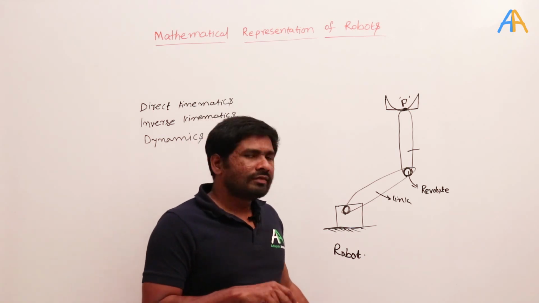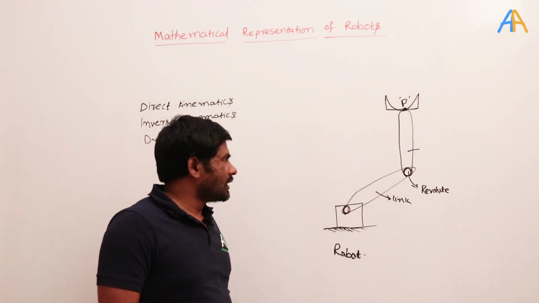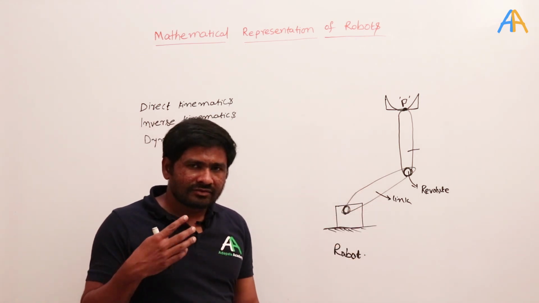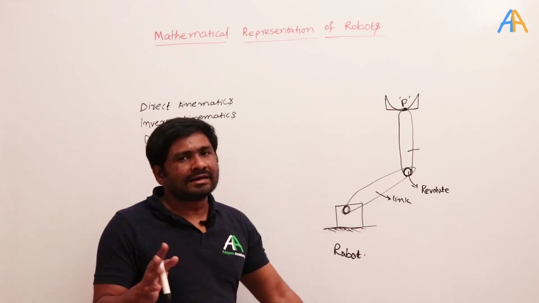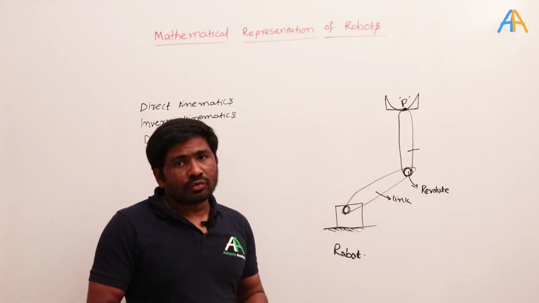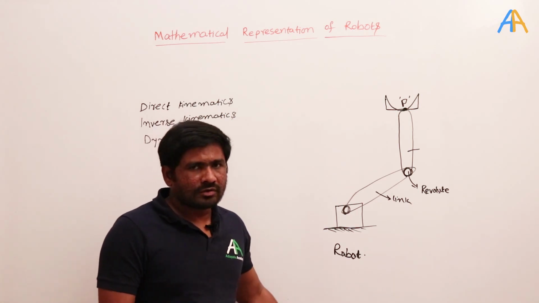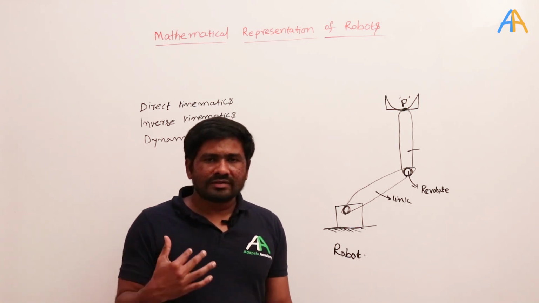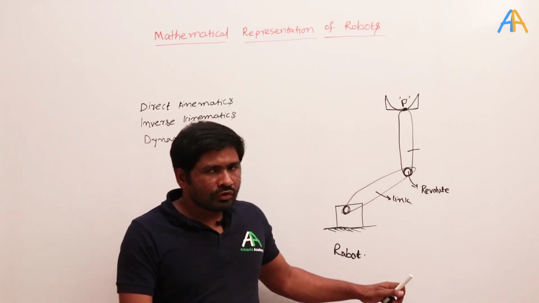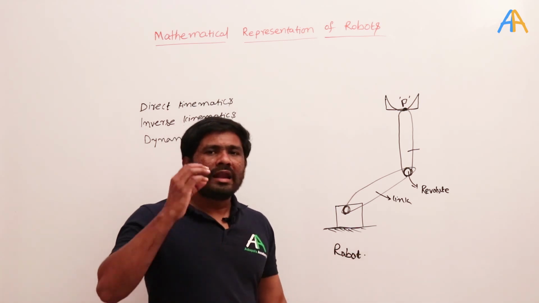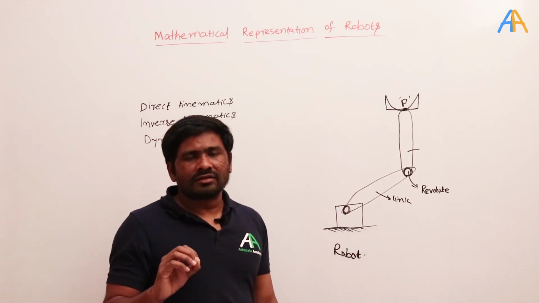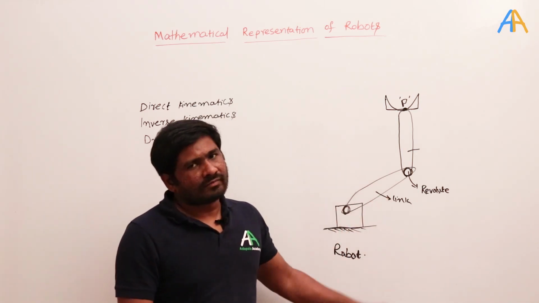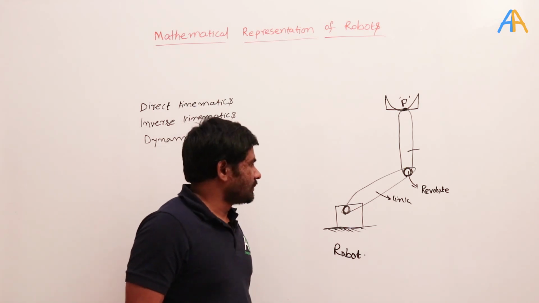In the same way, a robot is also constructed like that, and we have links. Whenever I say links, unless otherwise stated, you assume that these are rigid links. We have flexible robots also, and active research is going on in that, but at the UPSC engineering services level, they are not going to ask anything related to it. So unless I categorically specify that some particular link is flexible, always assume that the link is a rigid, resistant body.